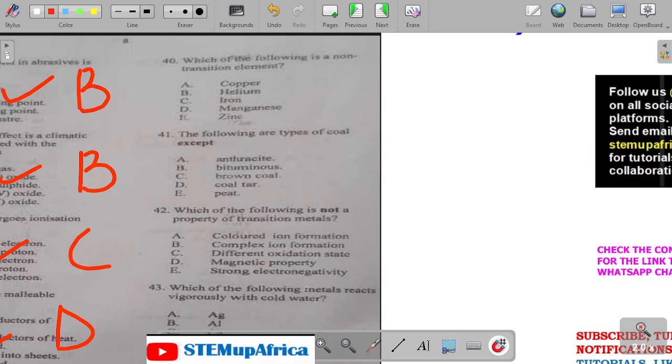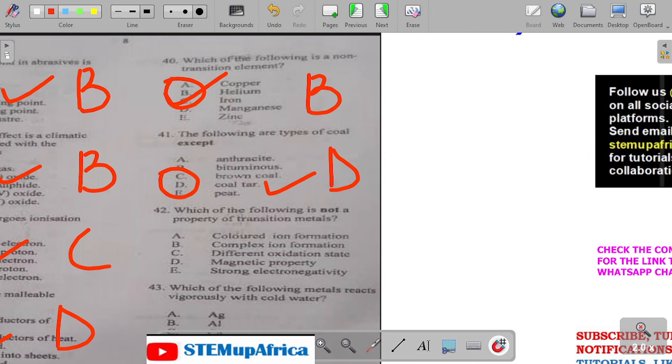Which of the following is a non-transition element? Copper is transition, iron is transition, manganese is transition, zinc is transition. The answer is helium. Helium is not a transition element. Number 41: the following are types of coal, except. We have anthracite coal, which is the best form of coal, bituminous coal, brown coal, pit coal. The answer is coke. It's not a type of coal. It's a product of destructive distillation of coal.